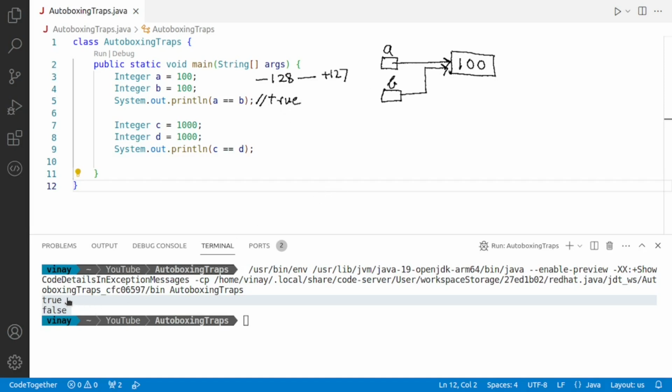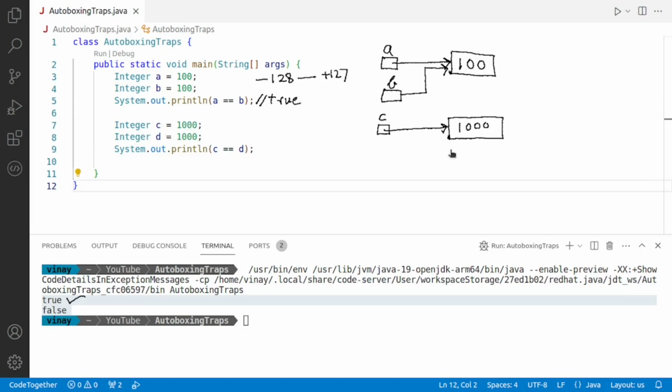Now let us see what happens in the second half of the program. Here we are saying Integer c = 1000. So an object is created with the value 1000, and then a reference variable c refers to that object. Then we go to line number 8. Now this value 1000 is not lying between this range.